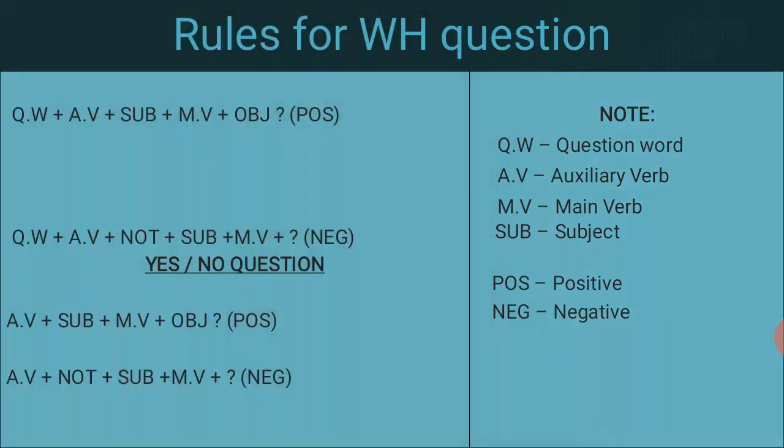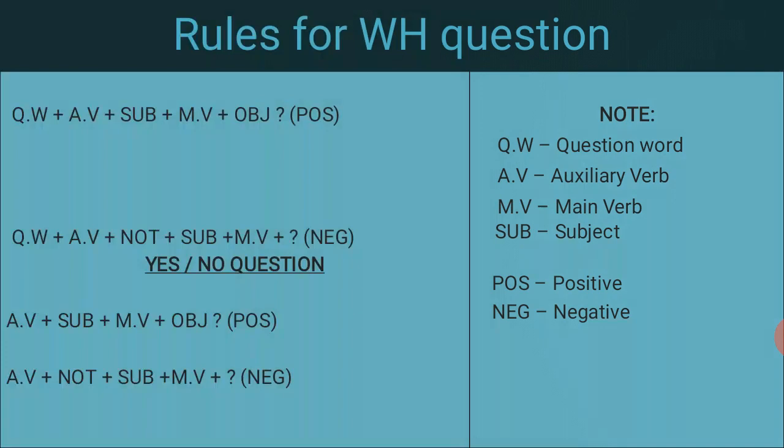So see the next slides. I have given you the rules for WH questions, how we are going to write them. Before that, note I have given you QW, which means question word; AV, which means auxiliary verb; MV, meaning main verb, that is the root verb, the base form of the verb; and SUB, which we use for subject.